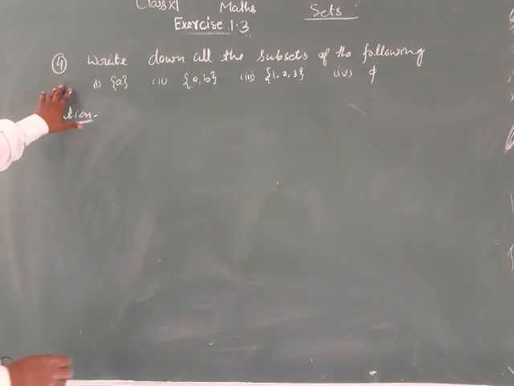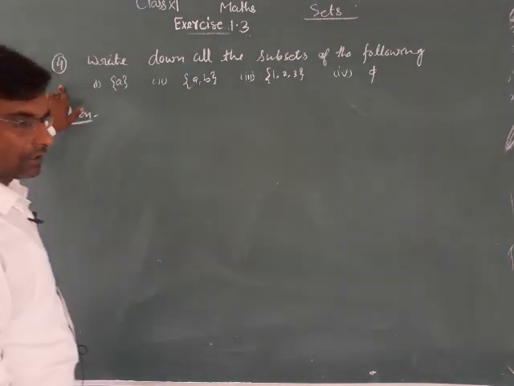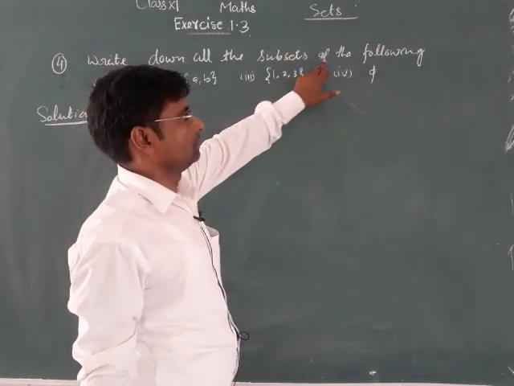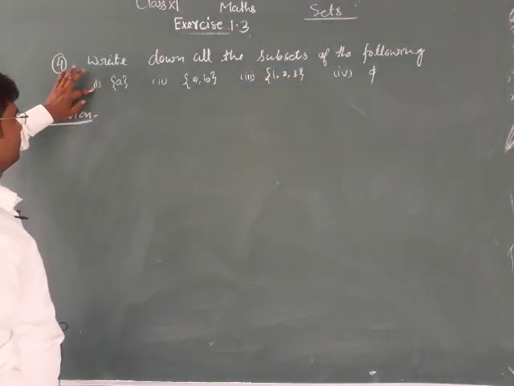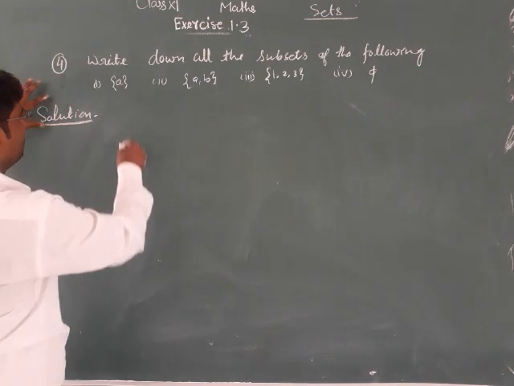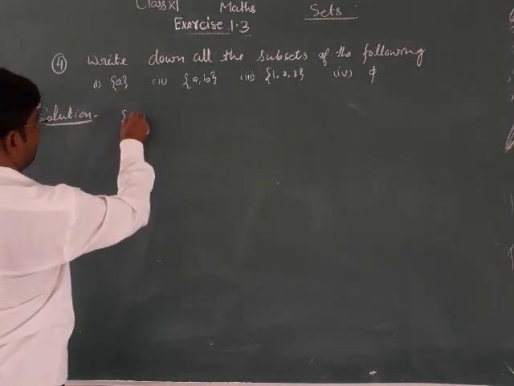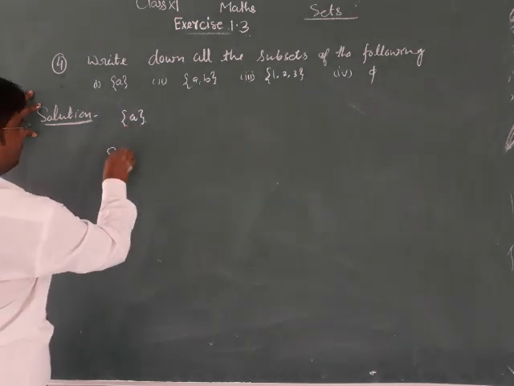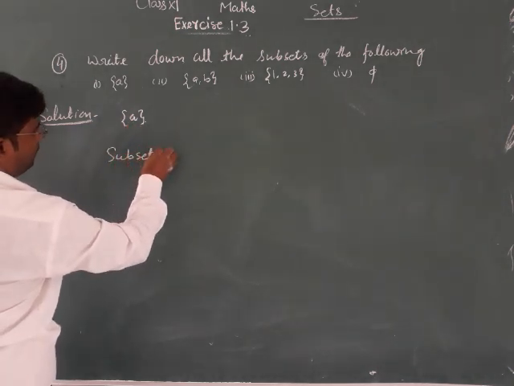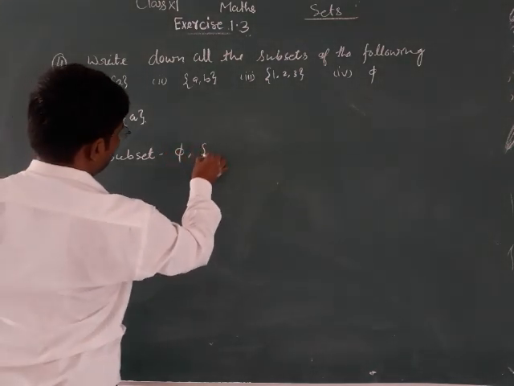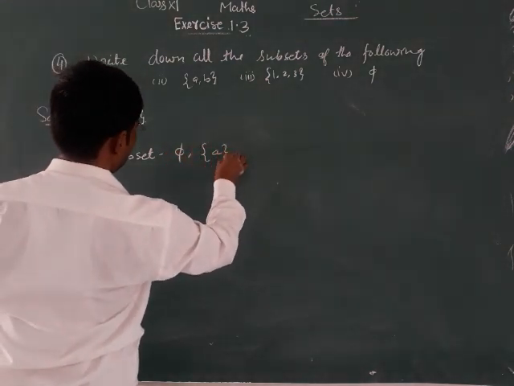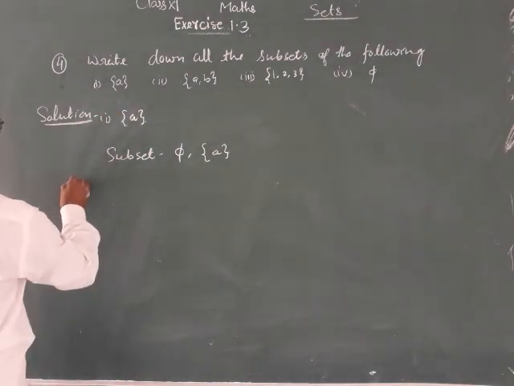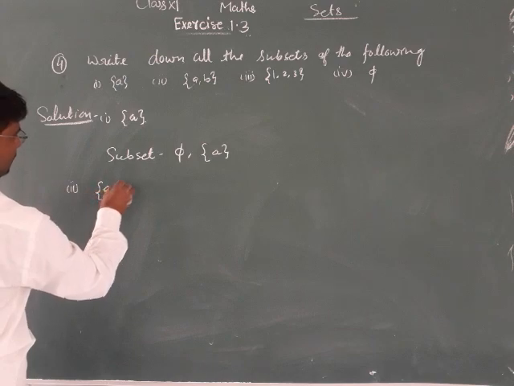Question number 3, do it yourself. Question number 4: write down all the subsets of the following. First part, solution: set {A}. Its subsets are phi and {A}. Second part: {A, B}.